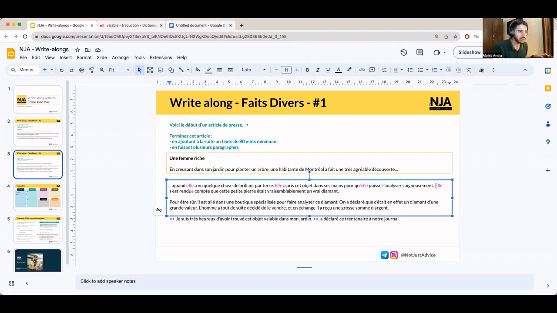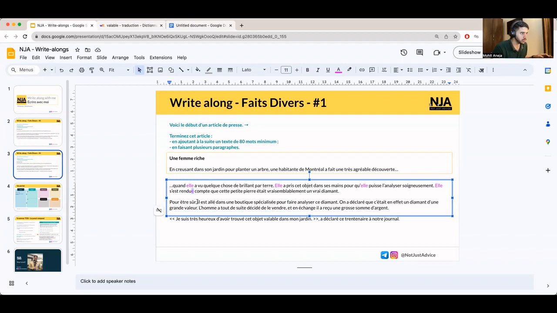Given that it's a female protagonist, I'm using elle, and given that I have conjugated this verb with être, I need to accord the past participle with the pronoun. So I have a singular, a female pronoun, so I'll add an e. Elle s'est rendue compte que cette pierre, petite pierre, était vraisemblablement un vrai diamant.